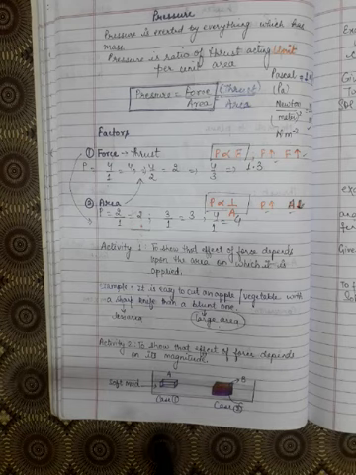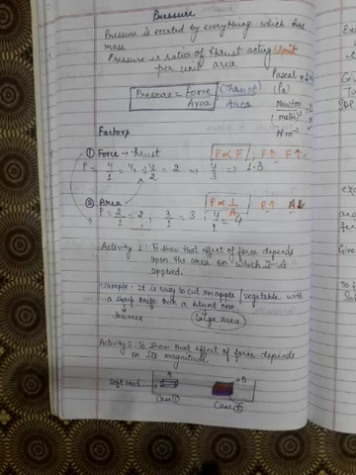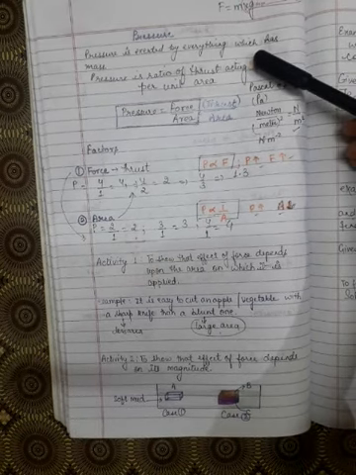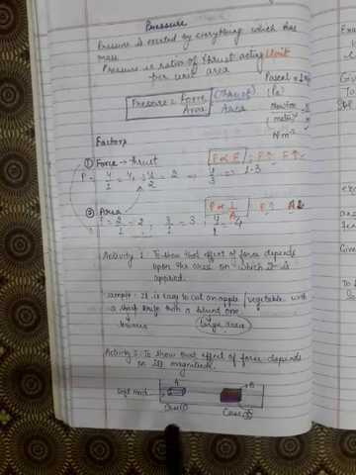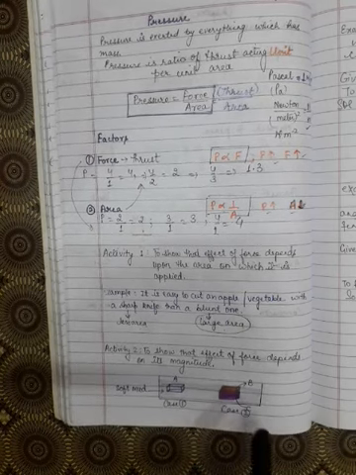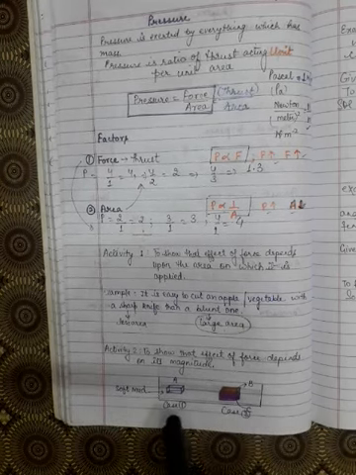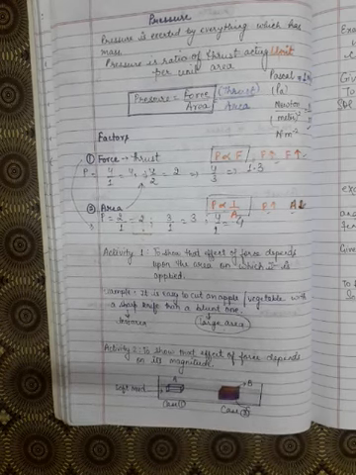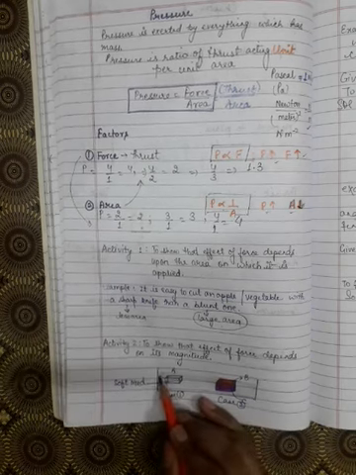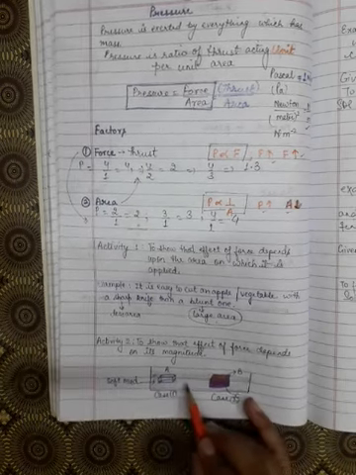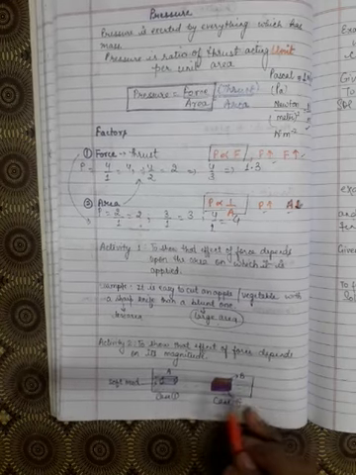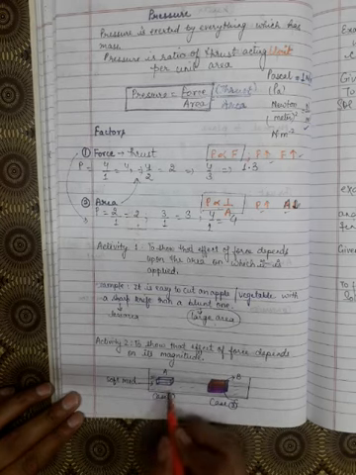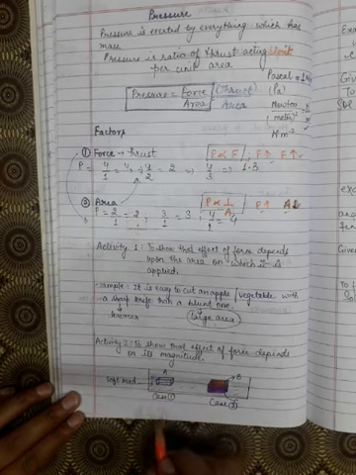So we will take two things, case 1 and case 2. Because in the beginning I have told you that pressure is exerted by everything which has mass. So I will take 3 bricks: brick A, brick B and brick C. Case number 1, this is a soft mud. You can see that this whole area is soft mud. So now we will see the impression of brick on the soft mud. When we keep this brick A here, it will go inside the mud. Okay, this is case 1.